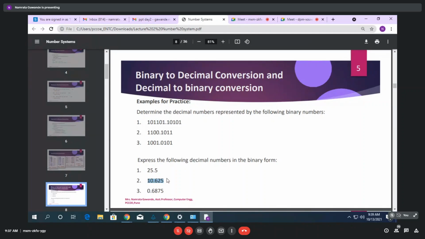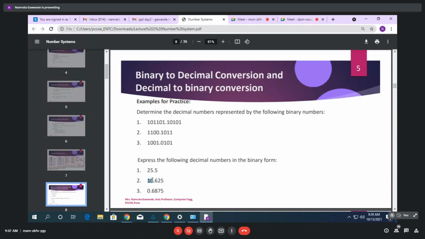Okay, decimal to binary, 0.625. Okay, for 10.625, what is the answer expected? The answer expected for this particular second number is 1010.101. What do you have to do here? See, the integer part is 10, right? And this .625 is the fractional part.